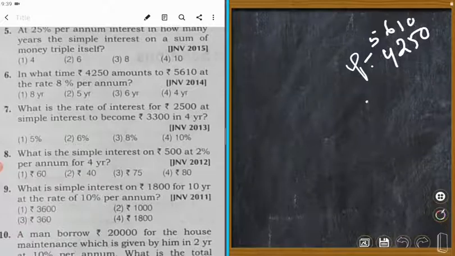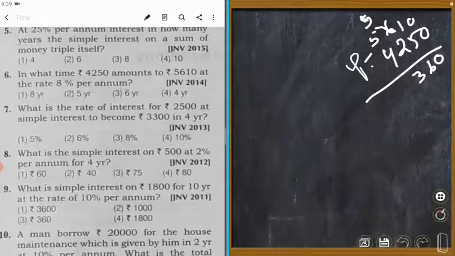So interest is equal to, let's subtract it. 0 minus 0 is equal to 0. 1 minus 5 we can't. Subtract 5 from 1. We shall borrow from the next place. Here 6 we will take 1. The remainder will be 5. And here 11. 11 minus 5 is equal to 6. 5 minus 2 is equal to 3. 5 minus 4 is equal to 1. So this is the interest. Would you understand? Interest is 1,360.